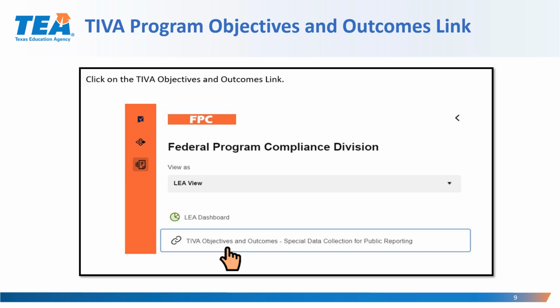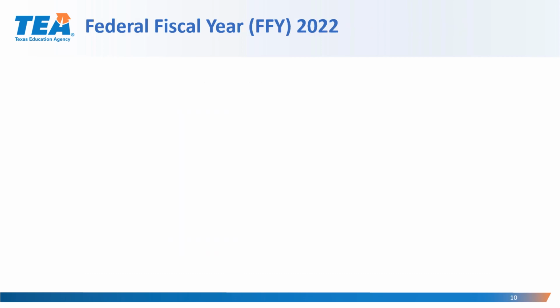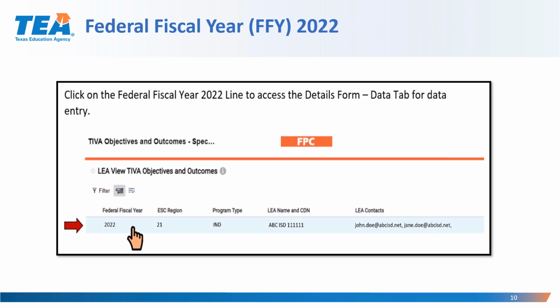Then click on the Title IV Part A Objectives and Outcomes link, as you see here. Click on the Federal Fiscal Year 2022 line to access the Details Form Data tab. That is where the LEAs will begin to enter data.